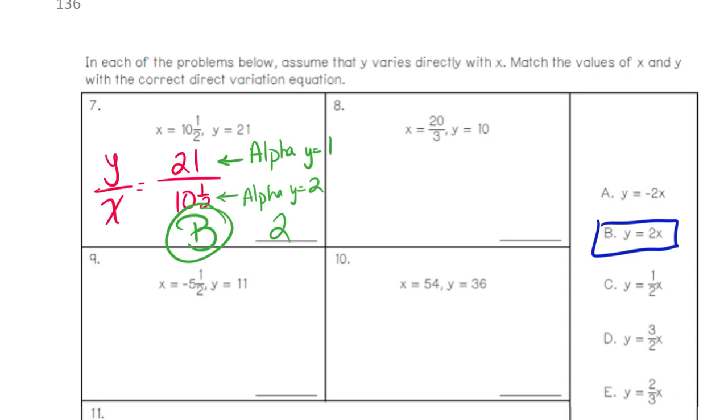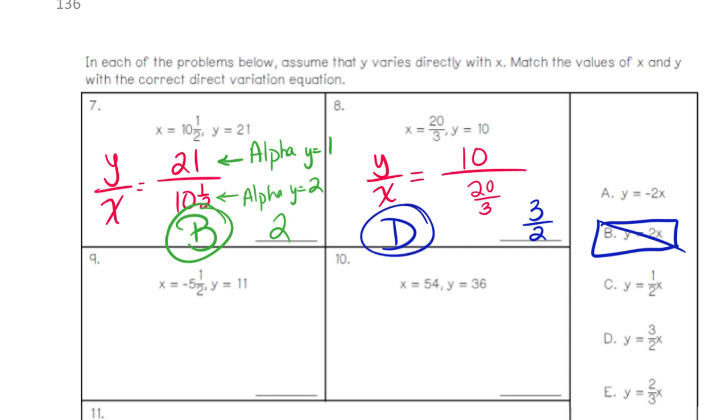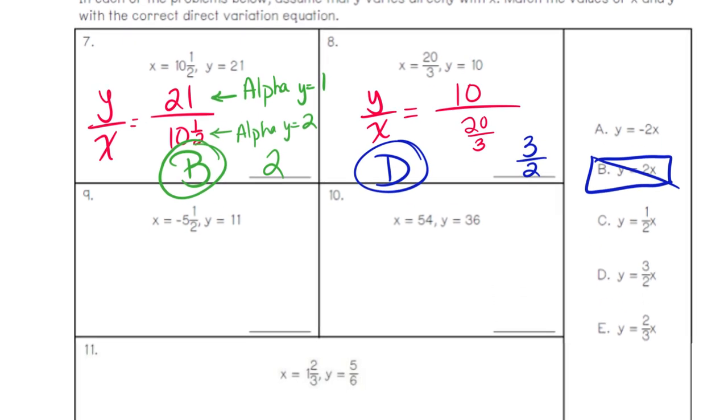All right, how do I do the next one? So y over x. So that means I need 10 over 20 over 3. Which is what? 3 over 3 over 2. 3 over 2. Which is D. So which is D? Okay. How do I do the next one? Y'all talk me through this.